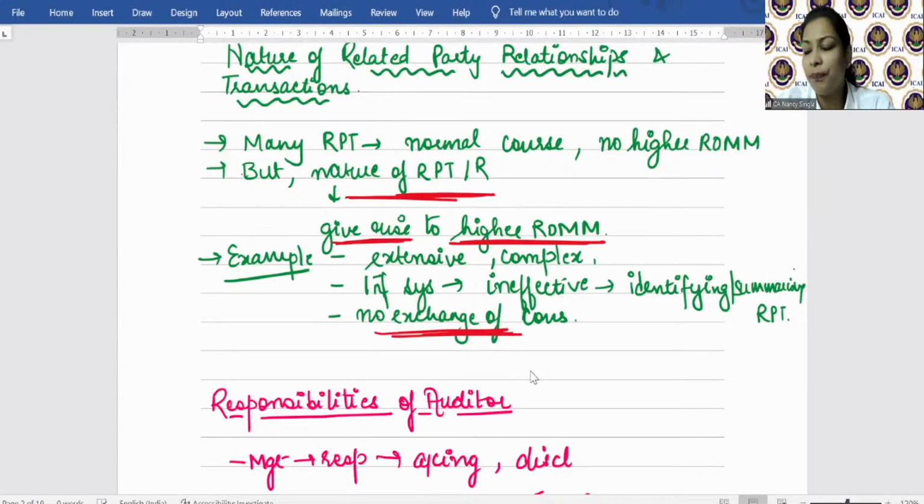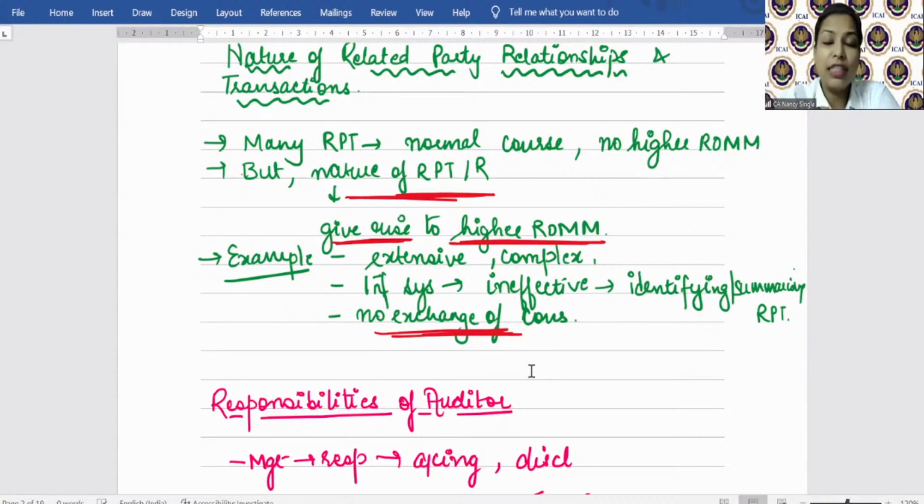Now, students, I have told you that it is the responsibility of the management to prepare financial statements as per the applicable FRF, and this will apply with respect to related party transactions also. Okay? So there are responsibilities on the management with respect to accounting and with respect to disclosure of related parties. So what is the responsibility?